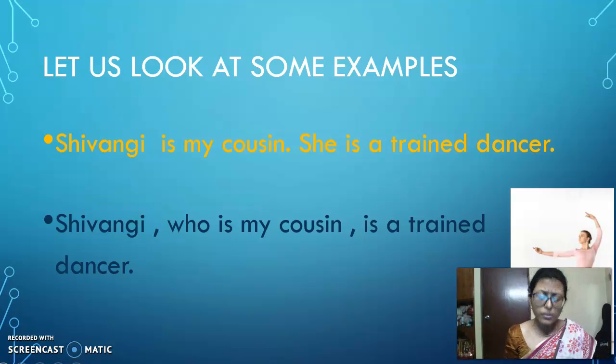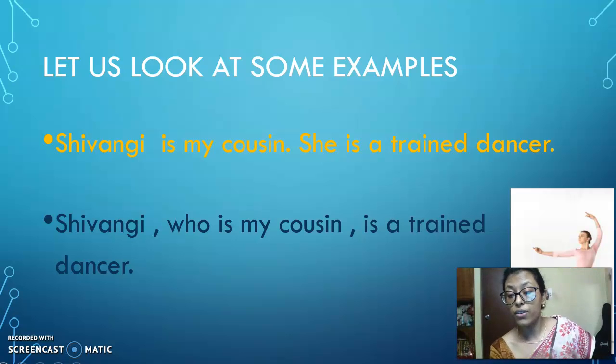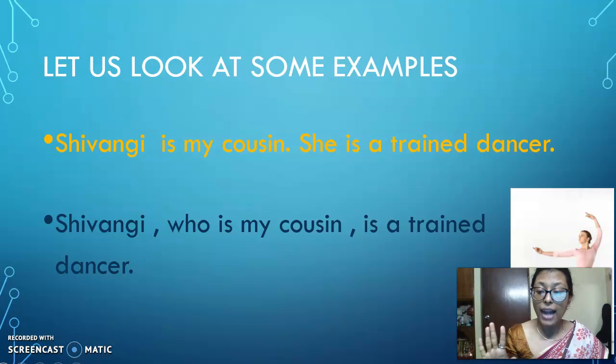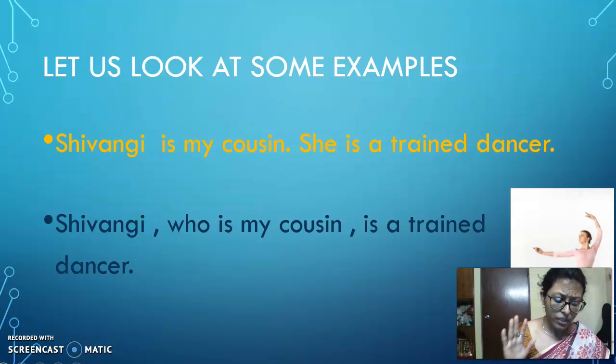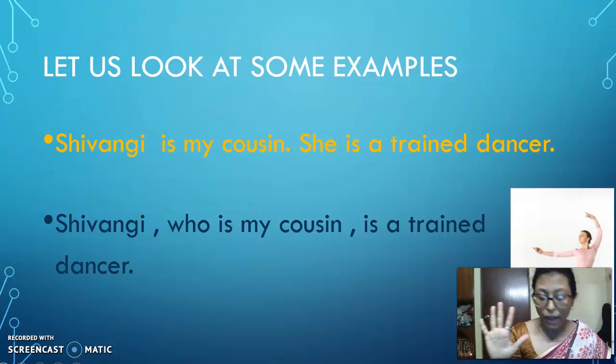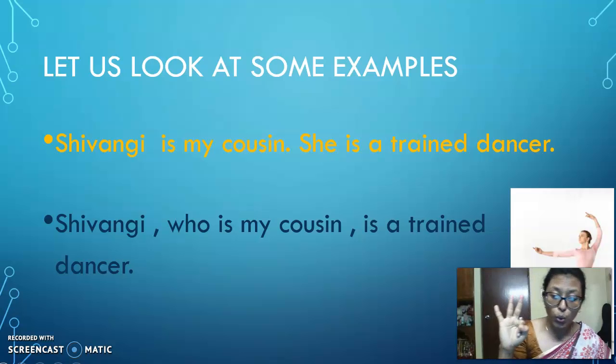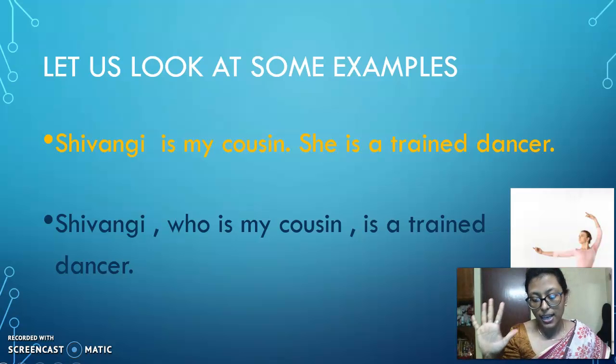Independent and dependent clauses are joined through a relative pronoun. Now, what are the basic relative pronouns? They are who, whom, whose, which, and that. I repeat, who, whom, whose, which, that. There are five basic relative pronouns.